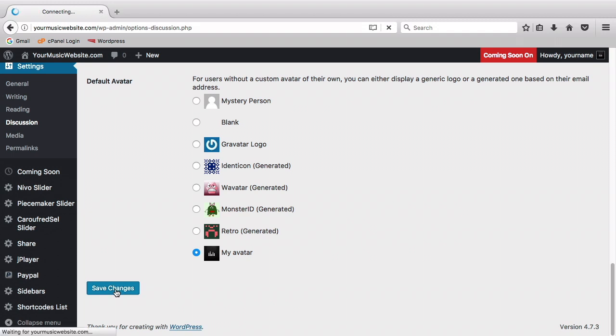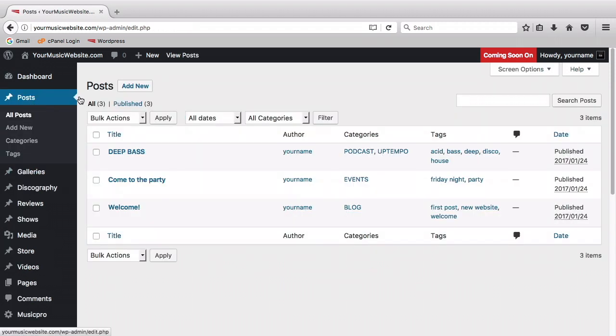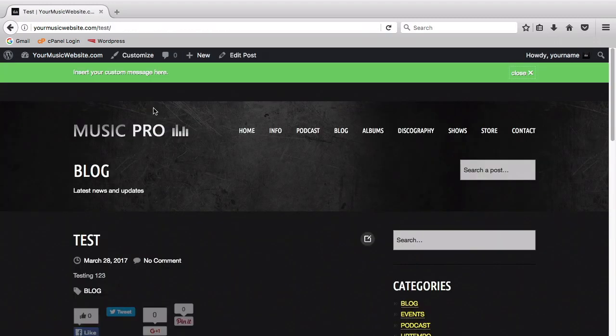If you visited your site at this point, you'd find that the posts in your blog section still don't have an option to comment because that setting was turned off when you published them. If we were to add a new post after changing those settings, we would then see the options for leaving comments underneath it like this.